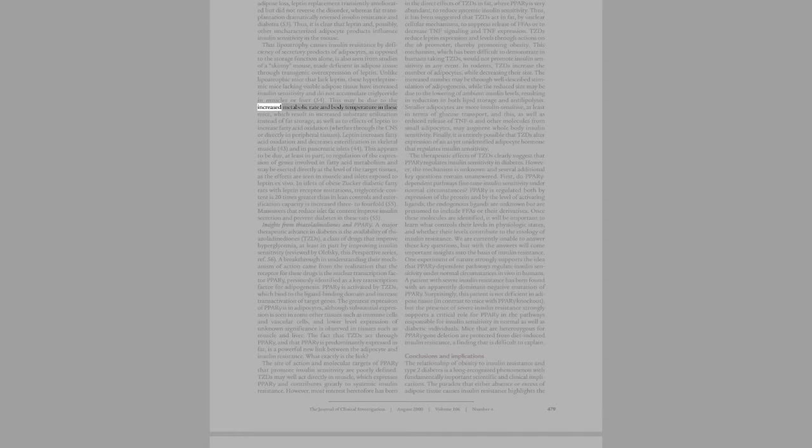This may be due to the increased metabolic rate and body temperature in these mice, which result in increased substrate utilization instead of fat storage, as well as to effects of leptin to increase fatty acid oxidation, whether through the CNS or directly in peripheral tissues. Leptin increases fatty acid oxidation and decreases esterification in skeletal muscle, 43, and in pancreatic islets, 44. This appears to be due, at least in part, to regulation of the expression of genes involved in fatty acid metabolism and may be exerted directly at the level of the target tissues, as the effects are seen in muscle and islets exposed to leptin ex